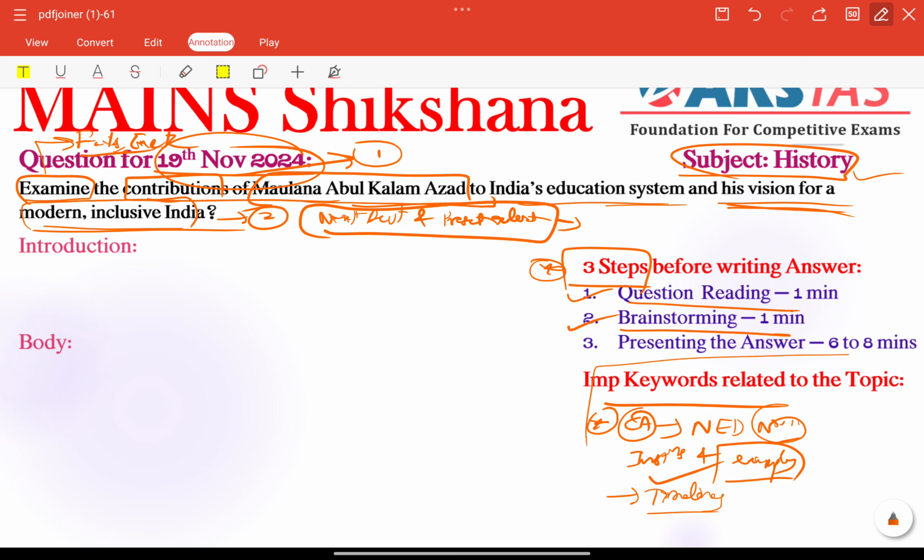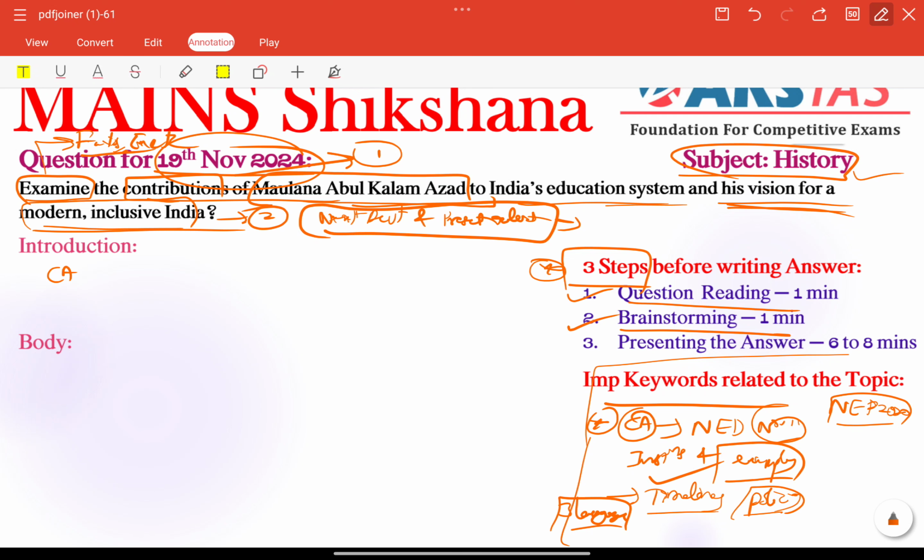For example, some policies also need to be included here. For example, Beti Bachao Beti Padhao, these type of policies need to be included. And also his efforts influenced the three language formula, also very important to include here. Especially we need to highlight NEP 2020, that is also very important, National Education Policy, right? So these are the important keywords.